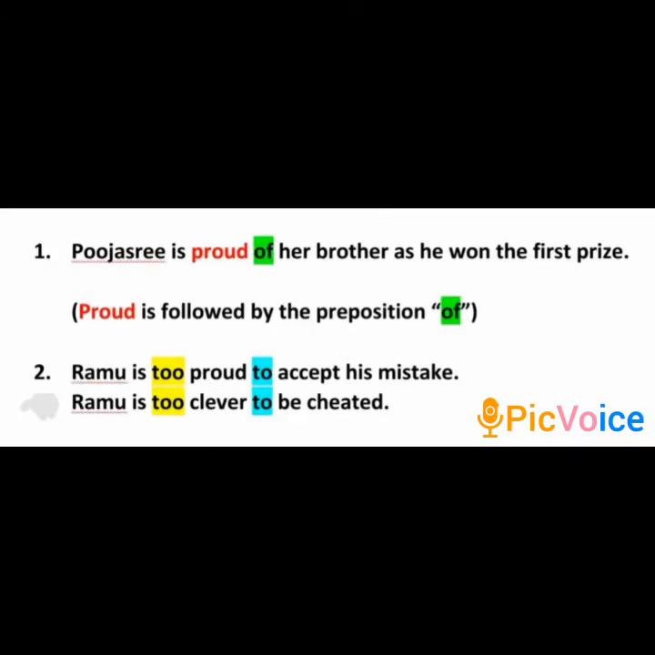Now let us look at a few examples from your textbook. They are given on page 111. There is a list of verbs and adjectives with corresponding prepositions. You need to find out which preposition goes with which verb or adjective. I have selected a few. We'll discuss these. The first one.